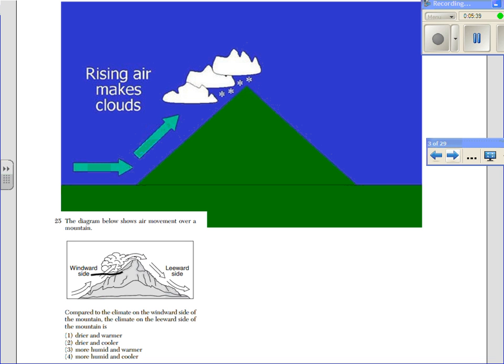The best choice here is choice one. It's drier and warmer. The moisture doesn't reach over to the leeward side, and as the air is coming down, the air is being compressed. And as it's being compressed, it's being warmed.